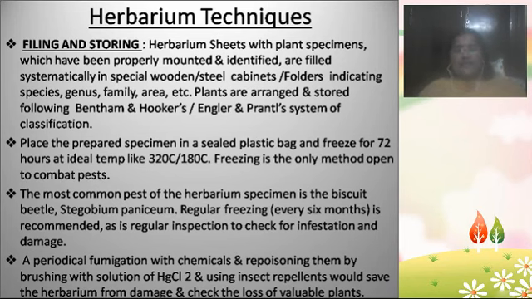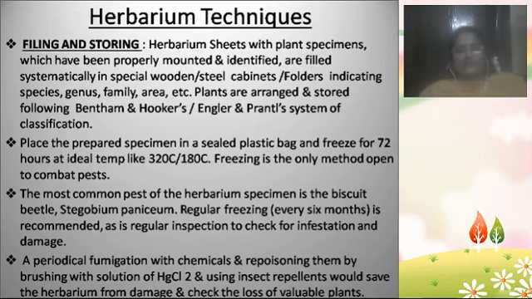And you need to apply chemicals also, like mercuric chloride and formalin. All those chemicals we need to apply regularly depending upon the plant material, every 3 months or every 2 months or every 6 months, depending on the plant. Insect repellents also we should use.